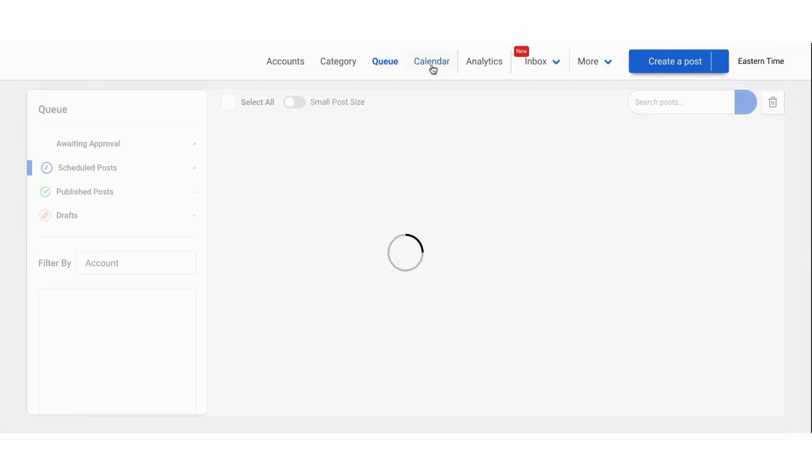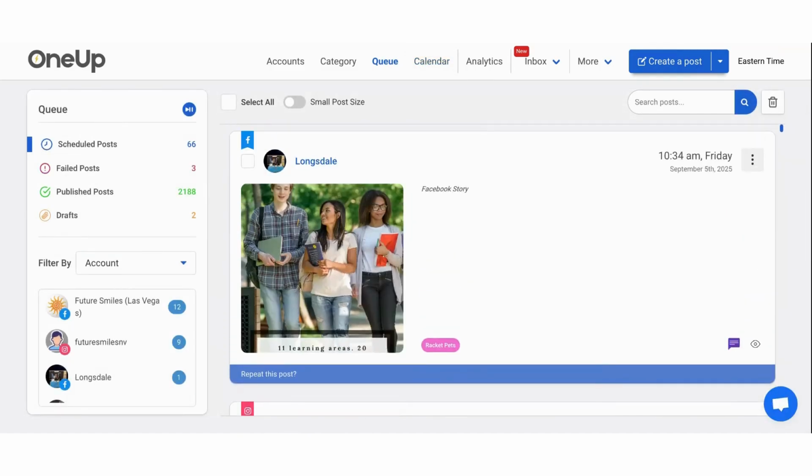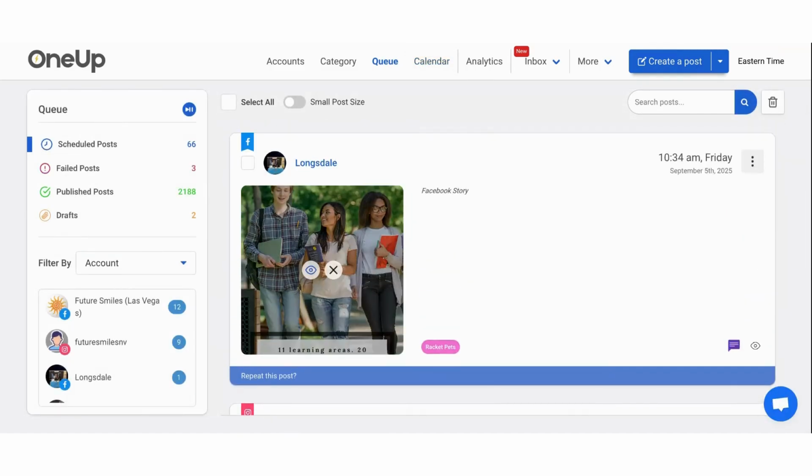And then Queue is where you can see all your posts scheduled for all your different accounts. And what day, what time, if you had any that failed, how many published, how many you've scheduled. The good thing about this also is that you have a limit. So like on mine, I think I can do like 154. So I just keep an eye on that.